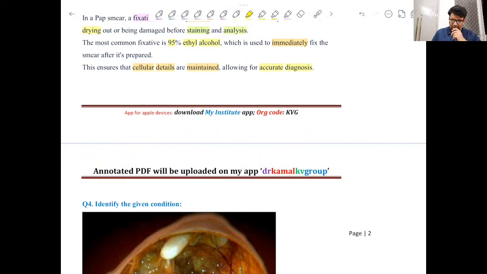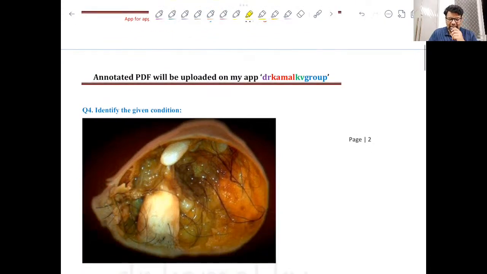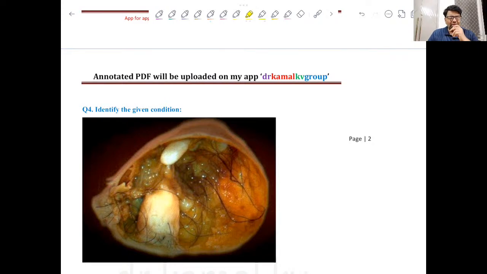So in pap smear, which is done as a screening test for cervical carcinoma, the fixative used is 95% ethyl alcohol. Then another condition was an image based question, and this is one of the easiest conditions to identify, because what we see here, obviously, are hairs. Then we can see dental tissue, teeth.